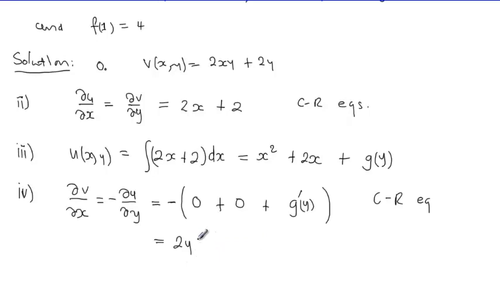Then what you're actually saying here is that, therefore, minus g prime of y is equal to 2y, which is the same as saying g prime is equal to minus 2y. So we can write this as g prime equals minus 2y.